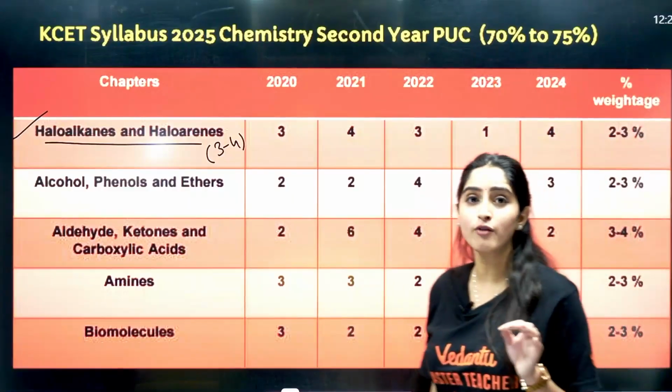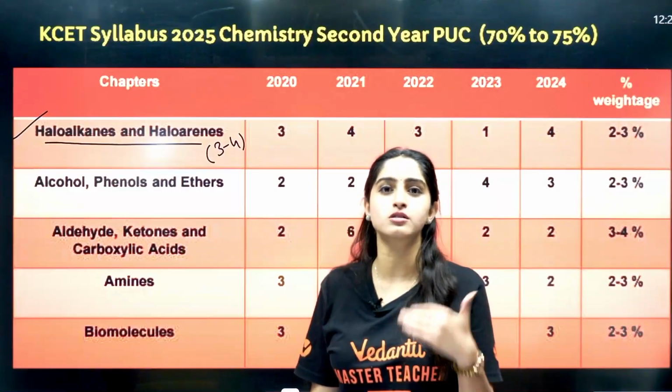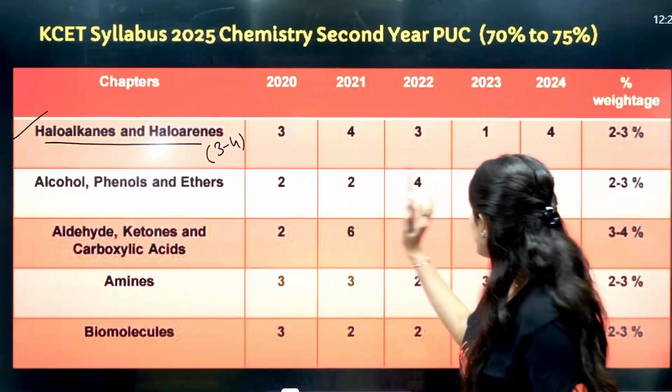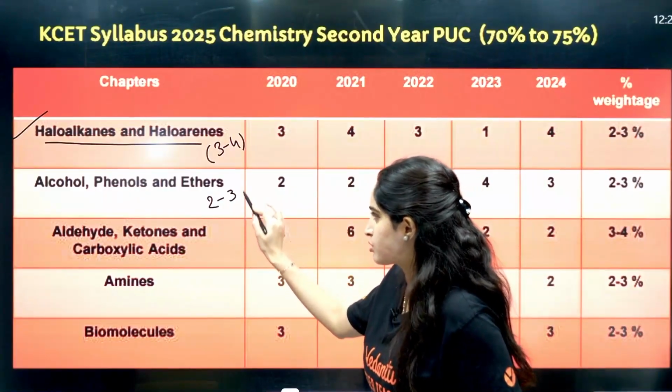Next is your alcohols, phenols and ethers. Naming reactions and distinguishing tests are very important here, right? Next, you can expect around 2 to 3 questions from here.